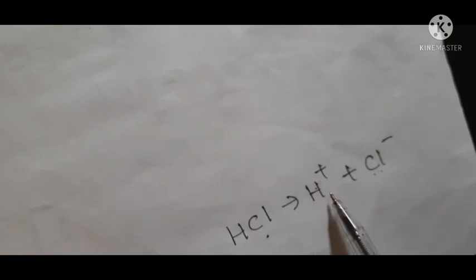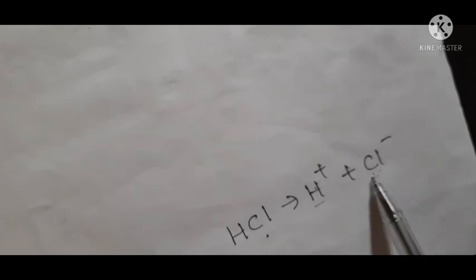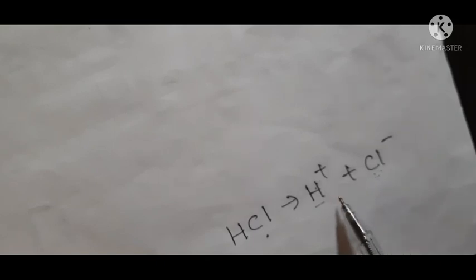Hydrogen loses 1 electron, it acquires positive charge. Now this is a positive ion, this is a negative ion. So there is a strong force of attraction between these two ions, and they come together and form this compound. The bond formed between them is an electrovalent or ionic bond.